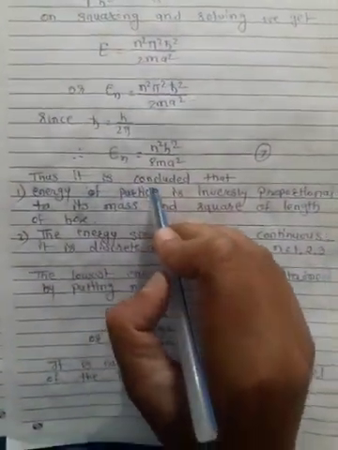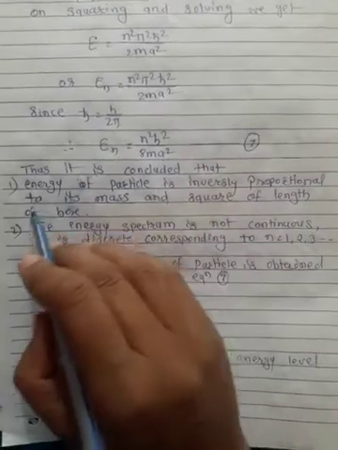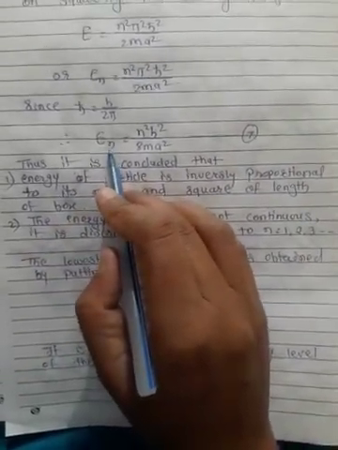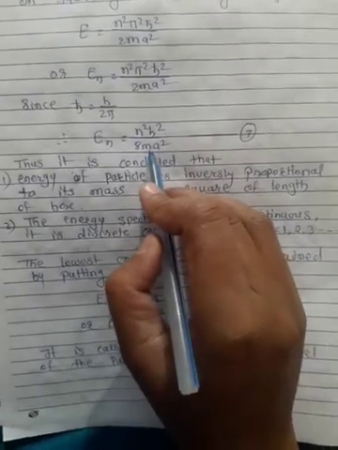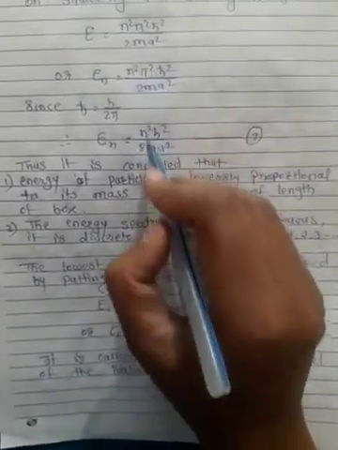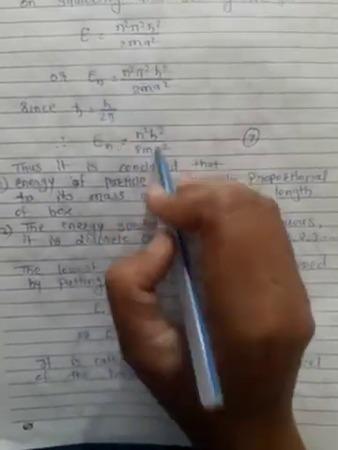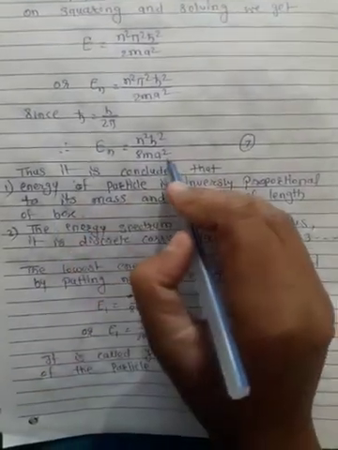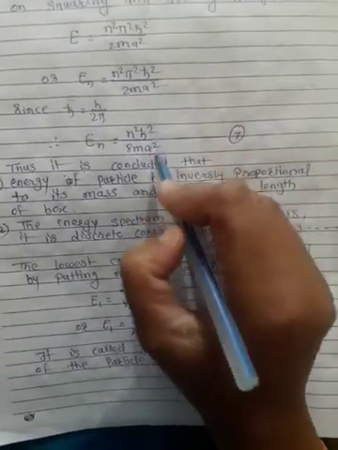Thus it is concluded that from this equation, the energy of the particle is inversely proportional to its mass. In both equations, the energy is inversely proportional to the mass and the square of the length of the box.